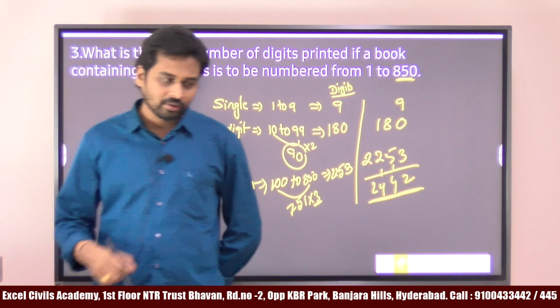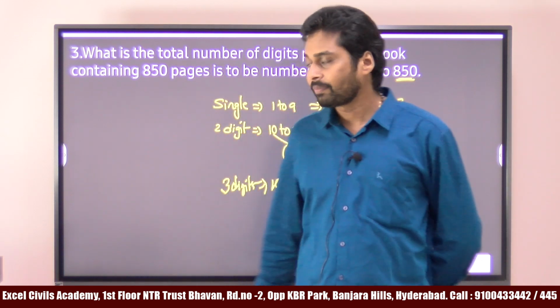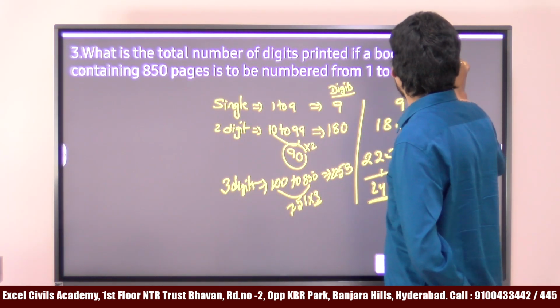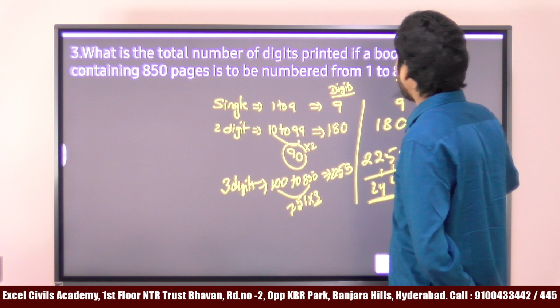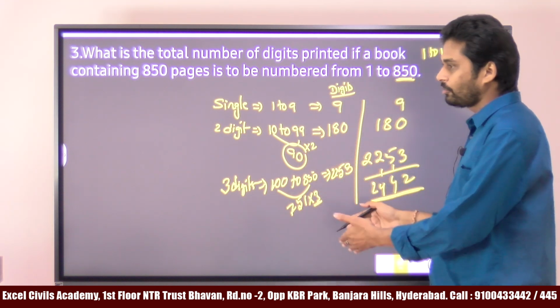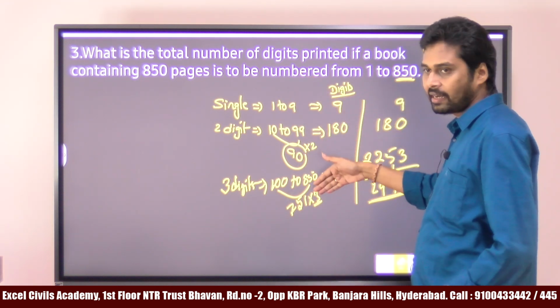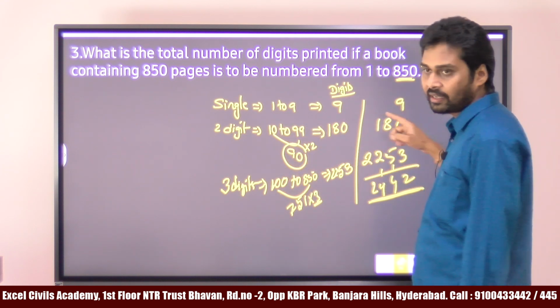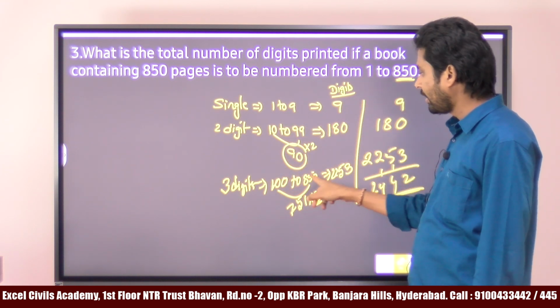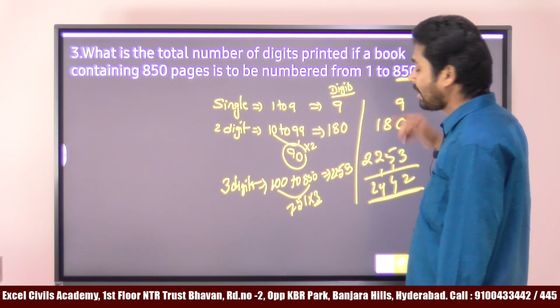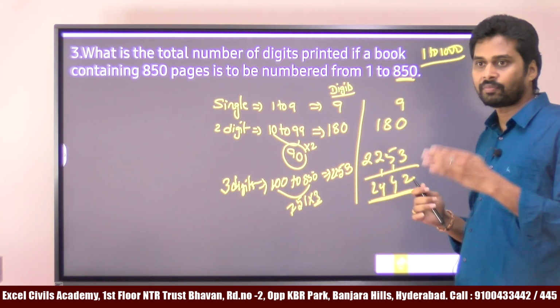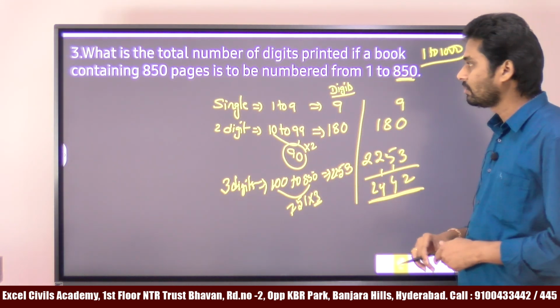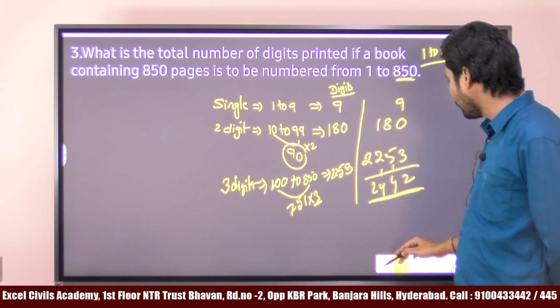And it's an important question because it was asked multiple times in the exam. One time it was asked from 1 to 1000. Just like this one, you can find out from 1 to 999: single digit numbers, 2 digit numbers, and 3 digit numbers from 100 to 999. Later we have to add that 1000 also. 1000 means 4 digits. Then we'll get the answer. Right. Let's go to the next problem.